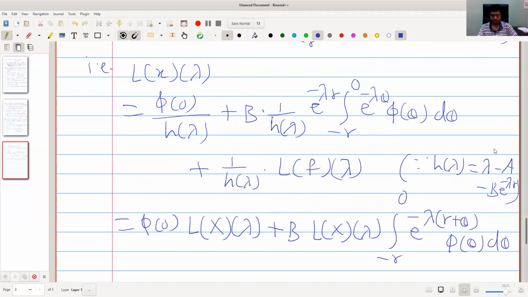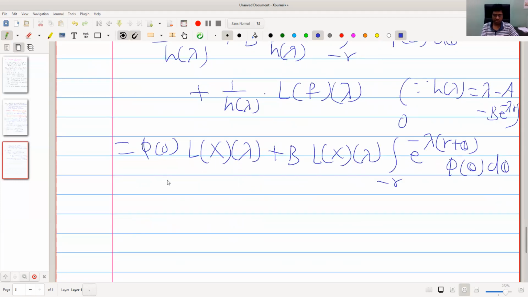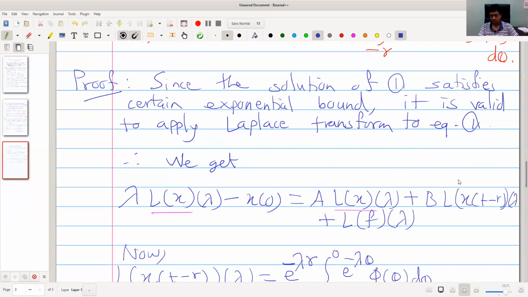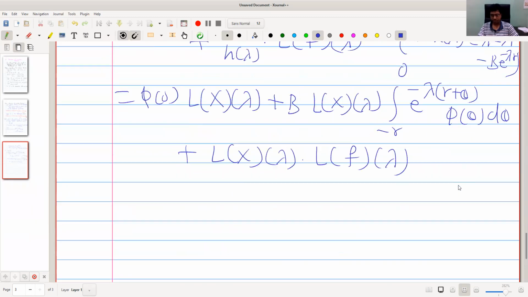And the last term is plus Laplace transform of X into Laplace transform of f. We call this equation 2. We need to simplify the second term, especially this integral.